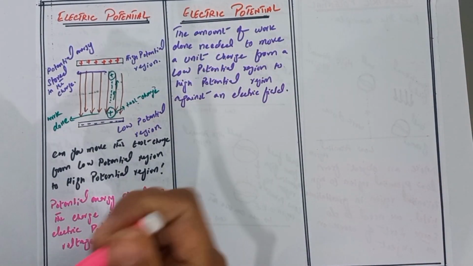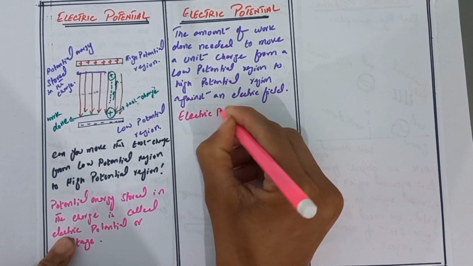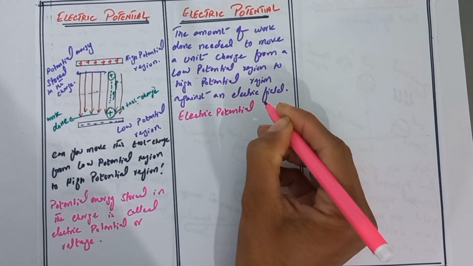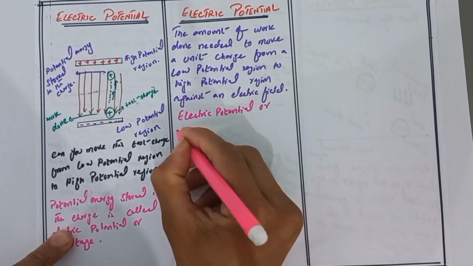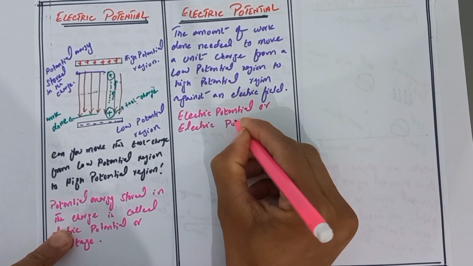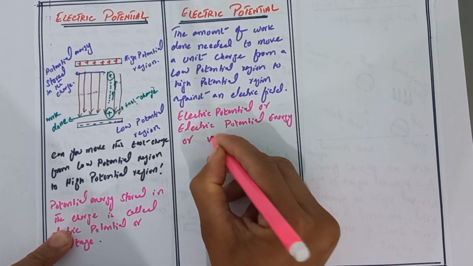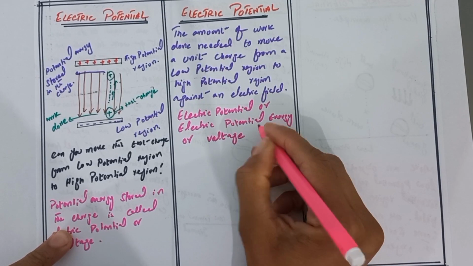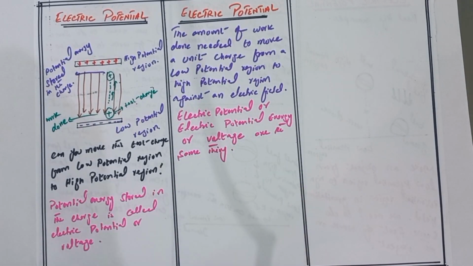Simply remember that electric potential, electric potential energy and voltage are the same thing.